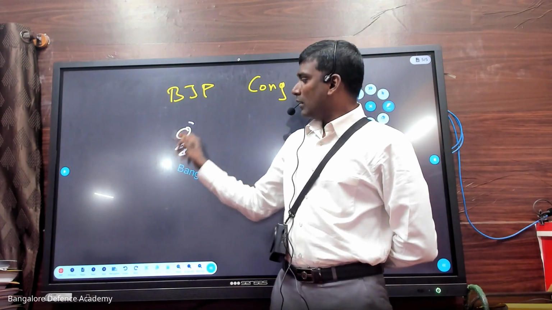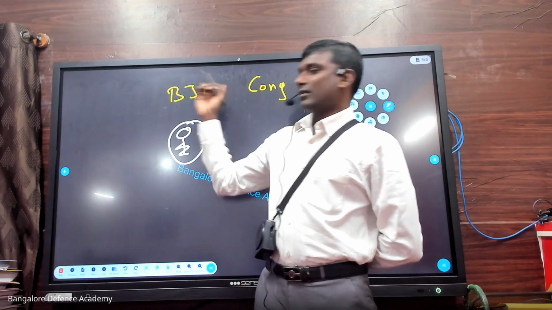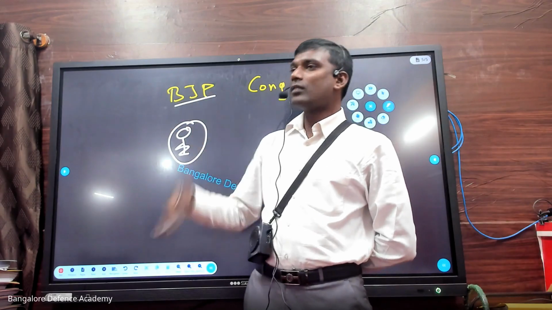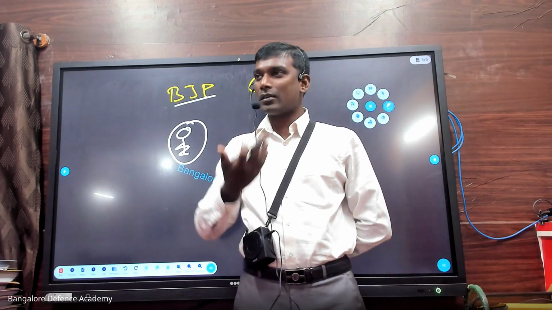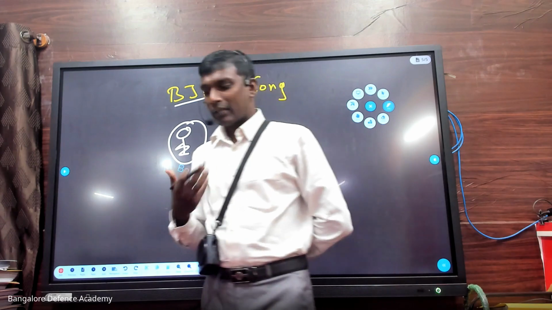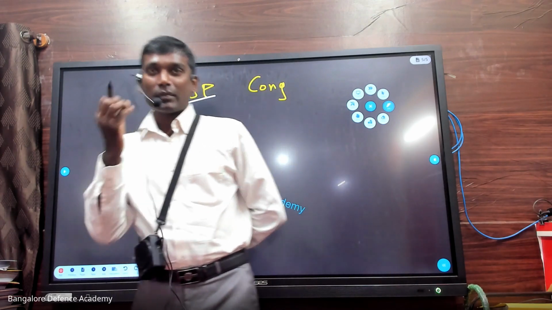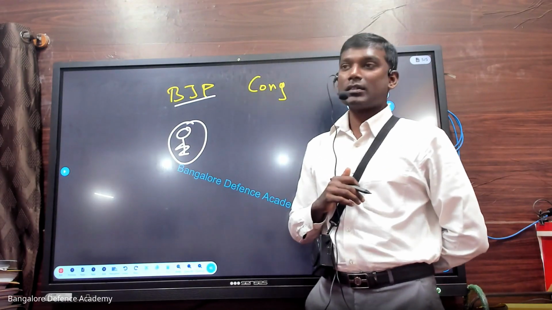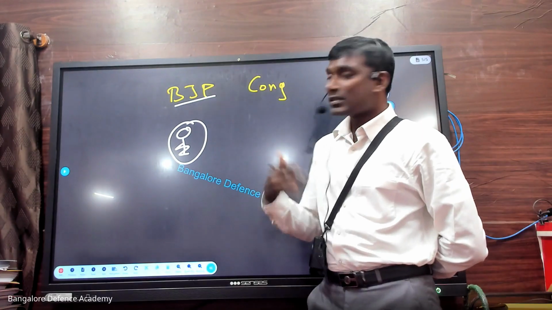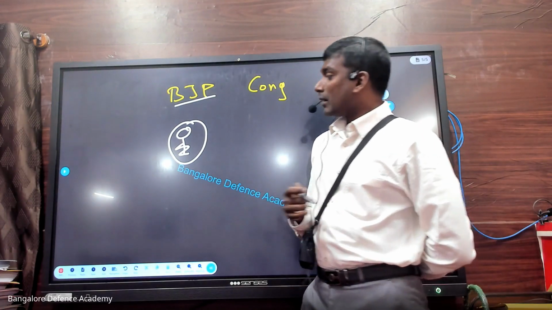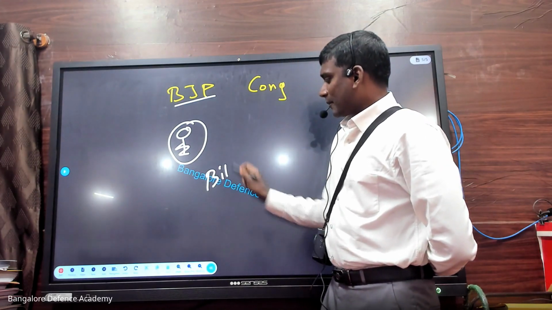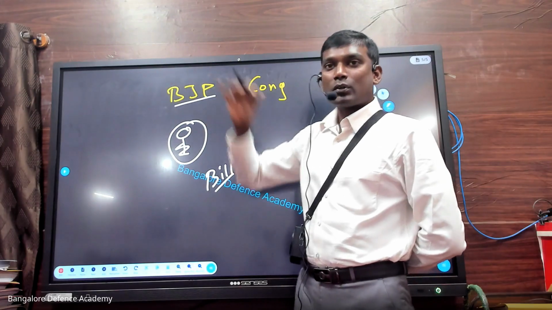So now he wants to take revenge, or he wants to do something so that the party will not function properly. From inside, he has that kind of attitude: I did not get anything, so this party should not get anything either. He will spoil it from the inside. Now imagine the government wants to pass a bill.